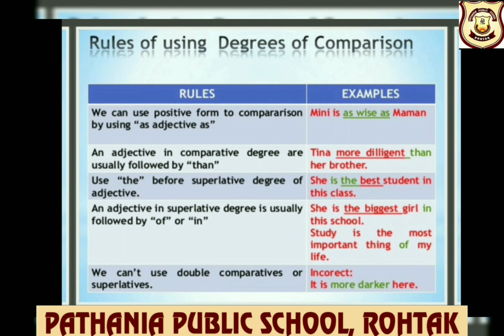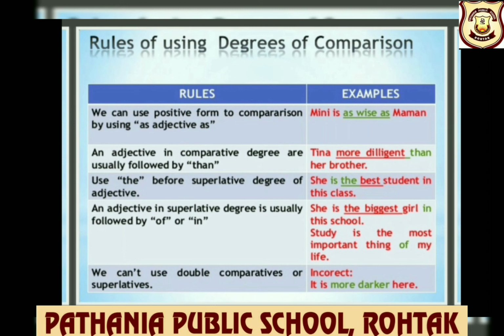So you can see, children, as, then adjective wise, again as. An adjective in comparative degree is usually followed by than. So whenever we use comparative degree in a sentence, children, it is always followed by than. For example, Tina is more diligent than her brother.